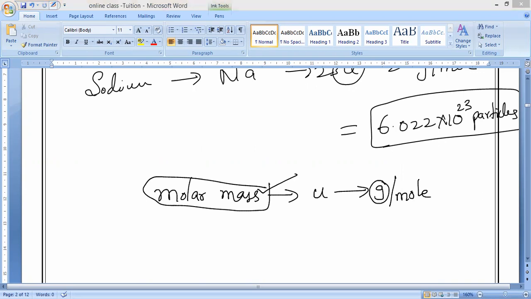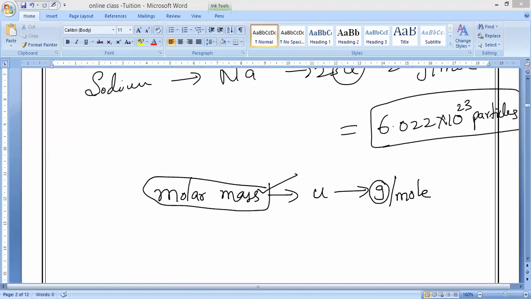If we are considering atoms, then it is called gram atomic mass. If we are considering molecules, then what is it called? Gram molecular mass. So gram molecular mass is the mass of 1 mole of molecules. How many particles does it contain?